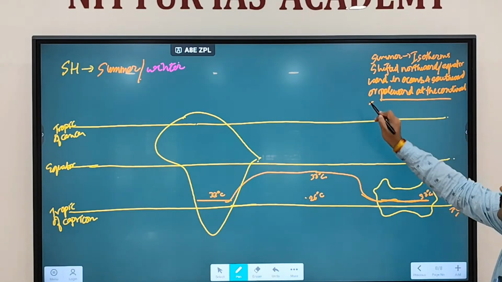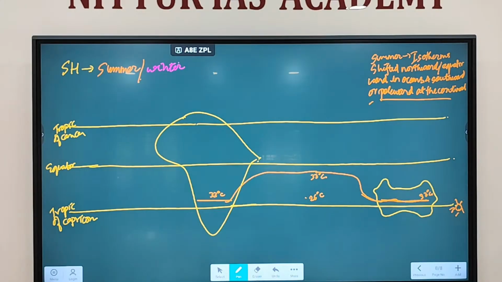So this is the condition you are getting in the summer. Summer isotherms are shifted northward or equatorward. So it is shifting towards north or towards the equator in the oceans, and towards south or towards the pole at the continent. Fine. So this is the condition you are getting in the summer.